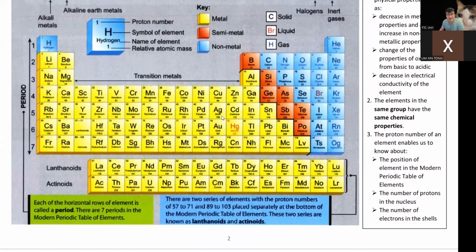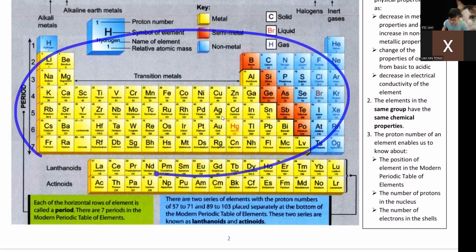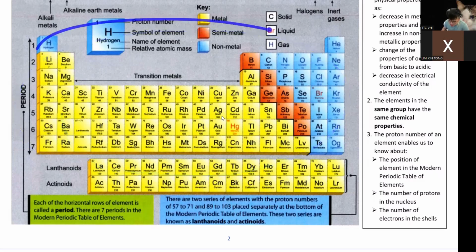Okay, if you remember, we kind of touched this in Form 1. Do you need to memorize this? Yes or no? No, you're correct. We are not memorizing this. So what is this for actually? You just need to know how to read them. You just need to know generally their trend.